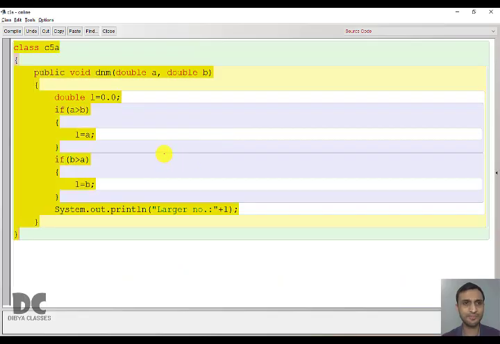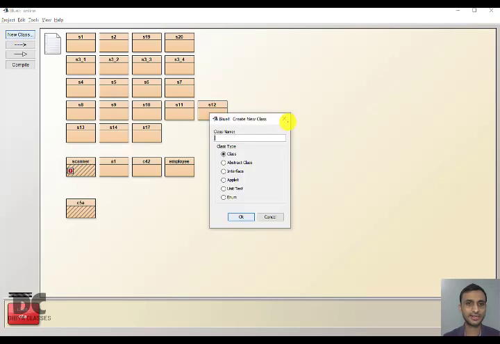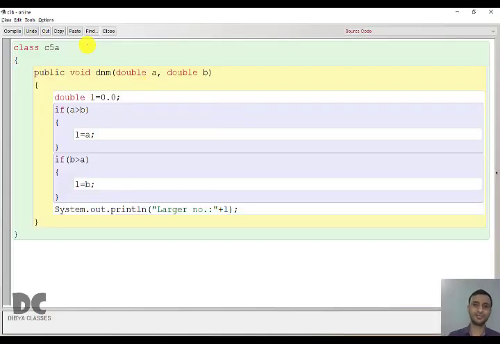See, it is almost the same program. This was for 2 numbers. Now we'll write for 3 numbers. So let us create a class first, C5B. I'll copy the previous program here because it is almost the same. So now instead of 2 values, we have 3 values. L will store the largest. So don't worry about that.